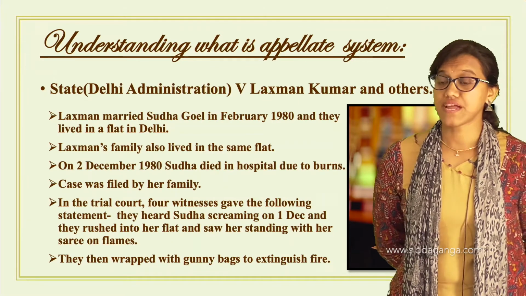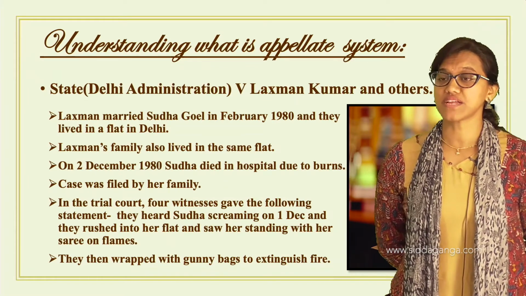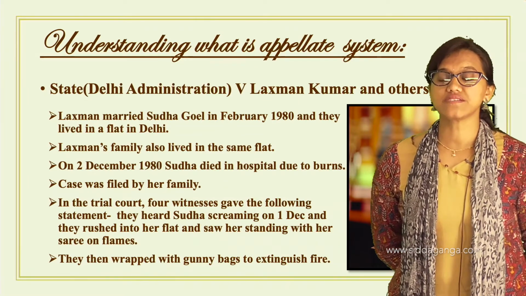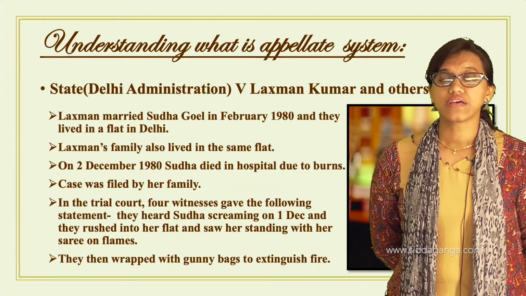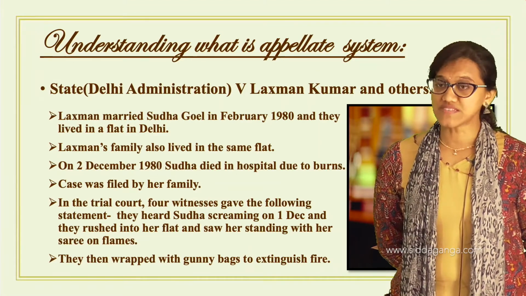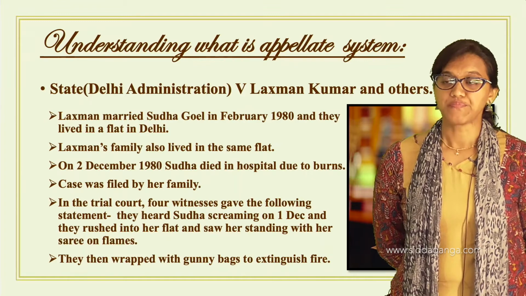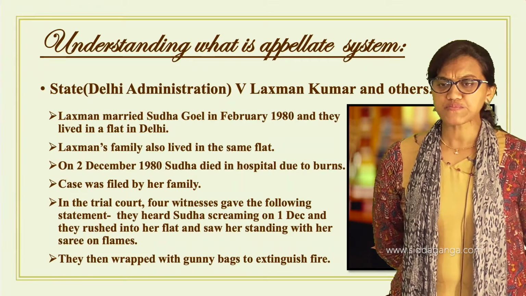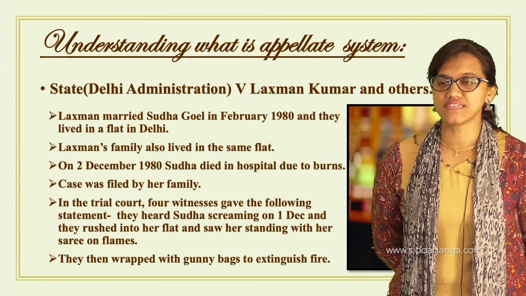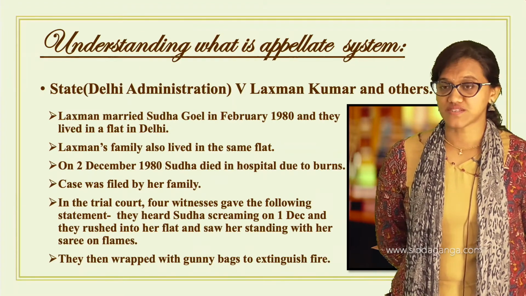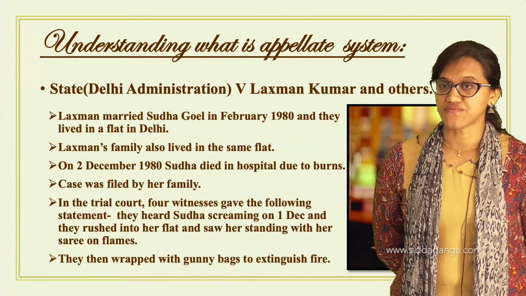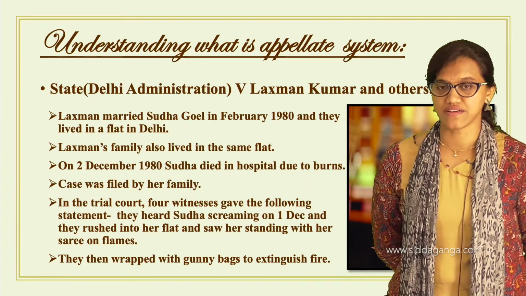Now that was suspicious in nature, because the dowry system and domestic violence were very common in these places. So a case was filed. The family did file a case.